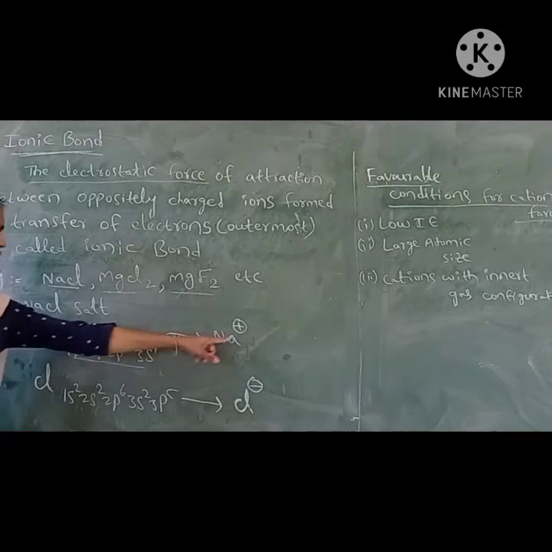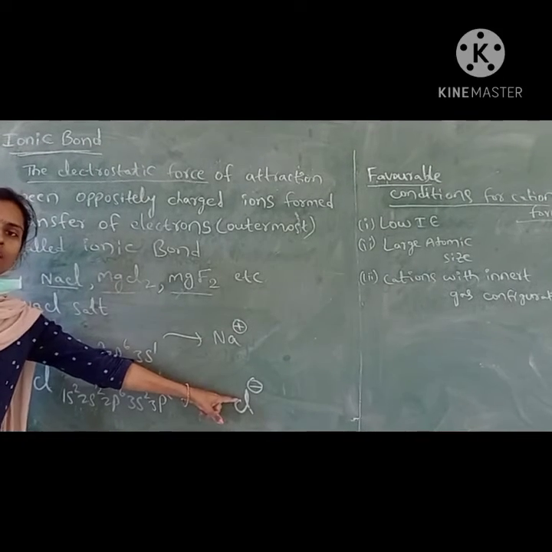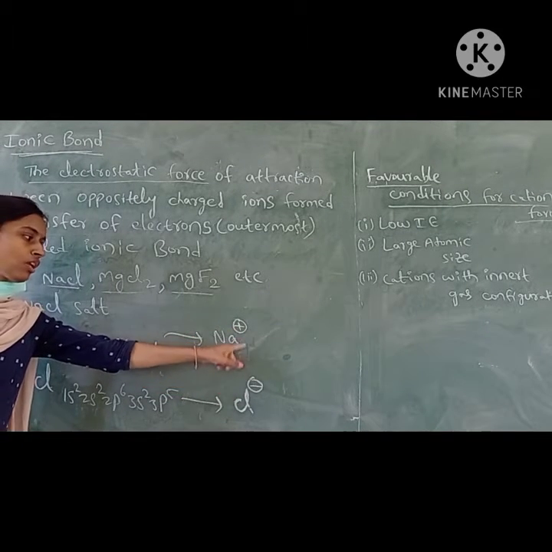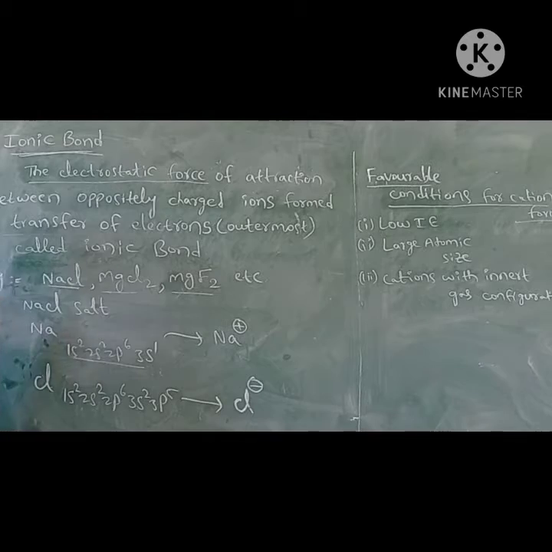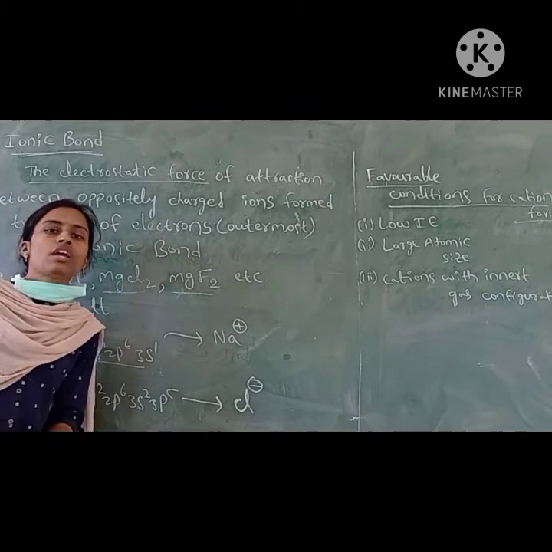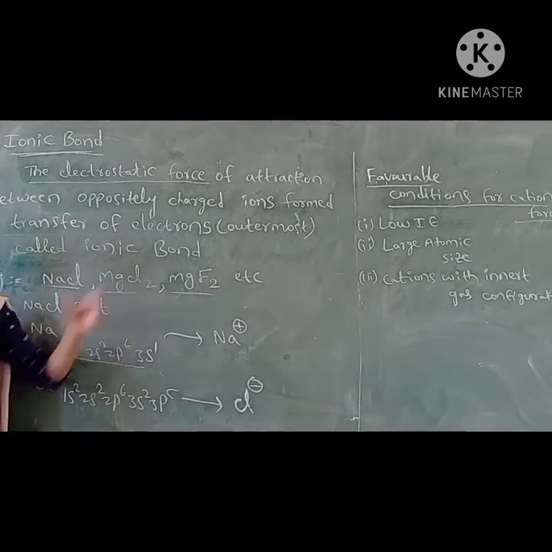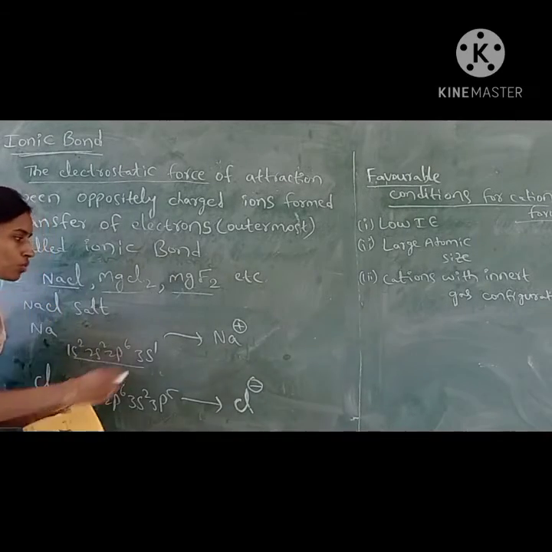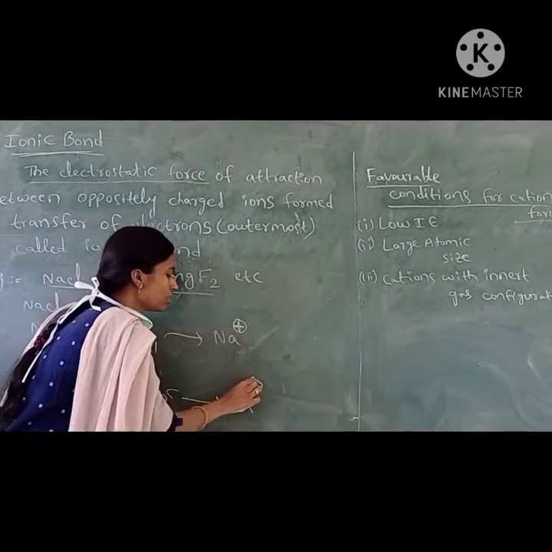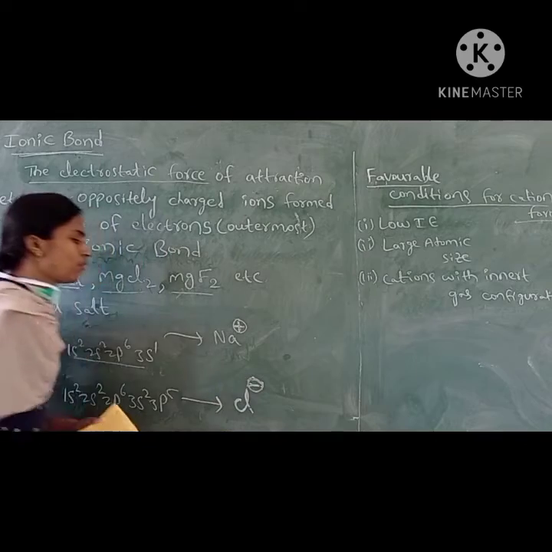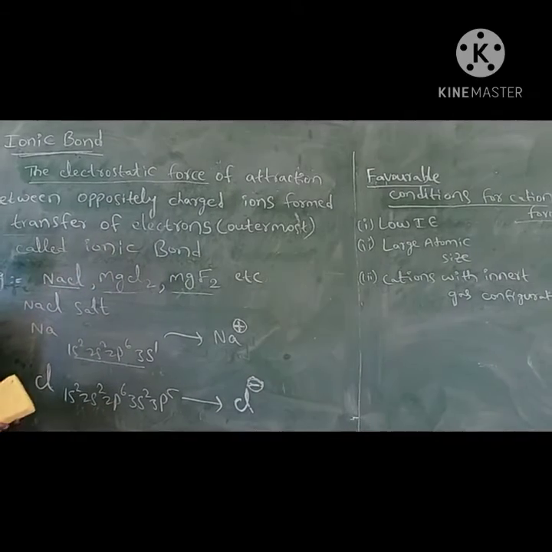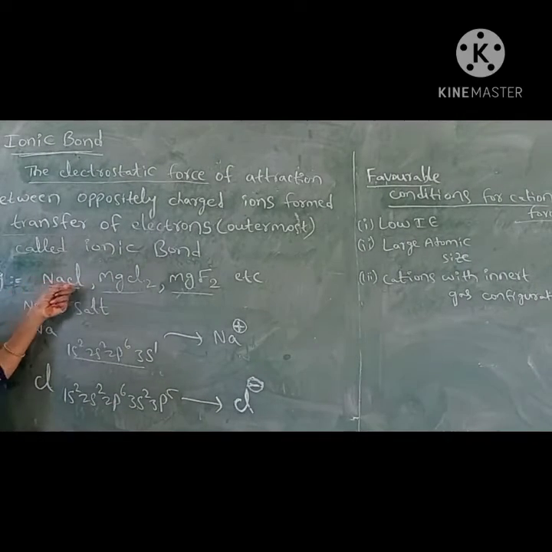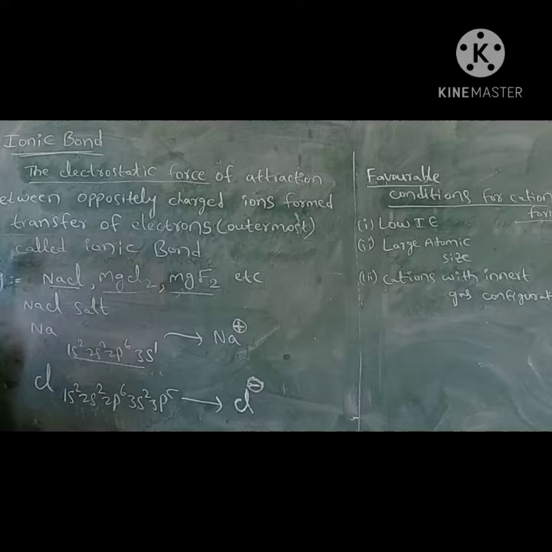These Na+ and Cl- are ions. They have an electrostatic force of attraction between them. That strong electrostatic force of attraction is nothing but the ionic bond. Due to the plus and minus charges, they have the electrostatic force of attraction, and that is called ionic bond. So metals and non-metals will form the ionic bond.